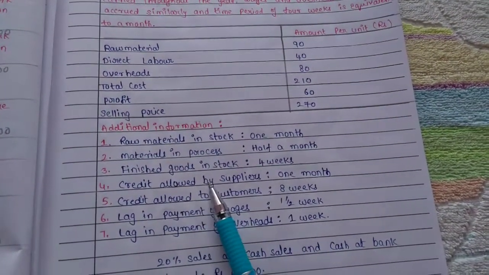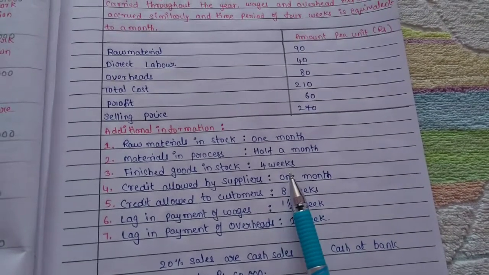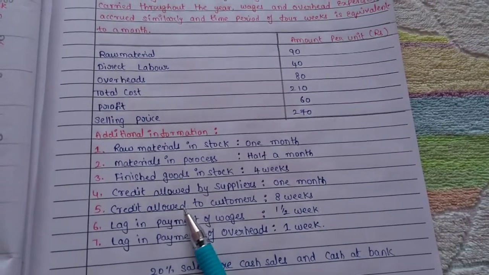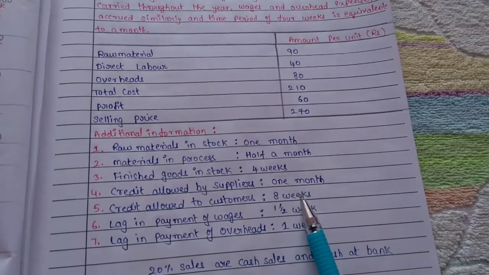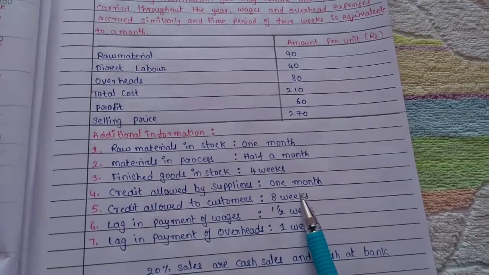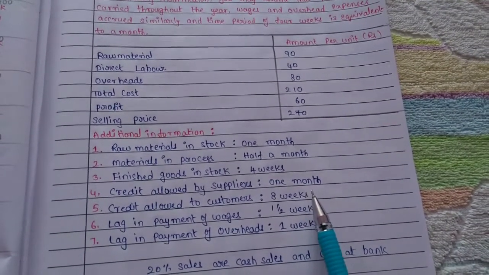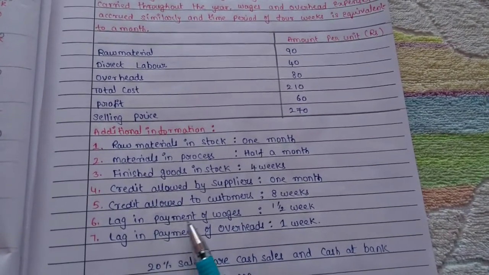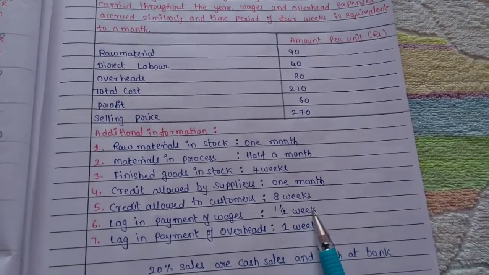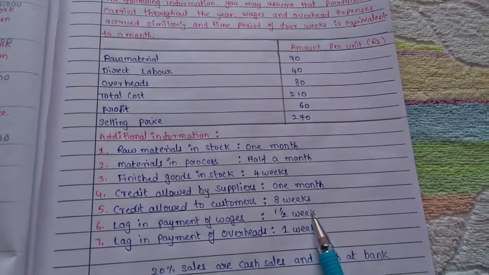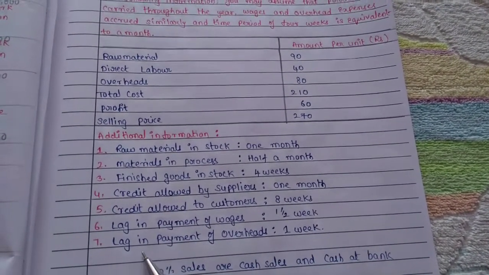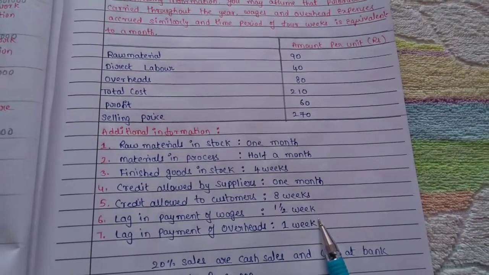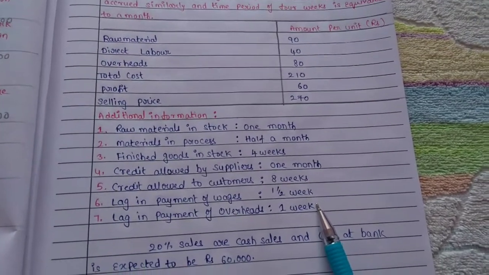Next, credit allowed by suppliers 1 month. So the credit period allowed by suppliers is 1 month. Fifth one, credit allowed to customers 8 weeks. On sales we are allowing 8 weeks of credit period. Lag in payment of wages 1.5 weeks. So there is a delay in payment of wages of 1.5 weeks. And the last one, lag in payment of overheads 1 week. So there is a delay in payment of overheads of 1 week.